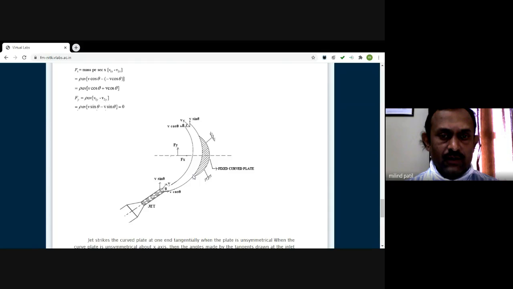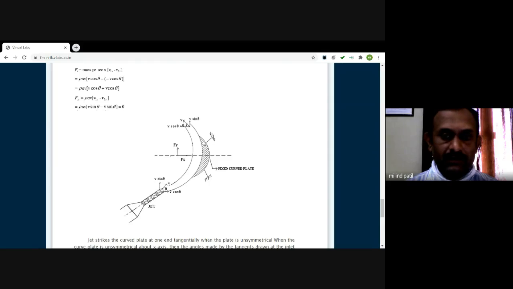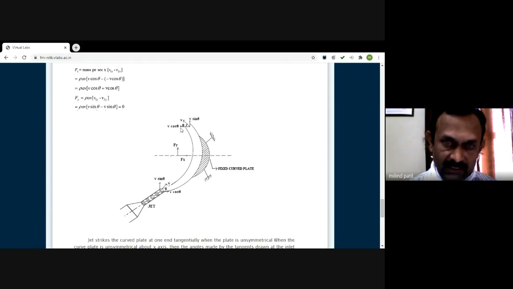Once it enters over the plate, it will glide over the surface of the plate and leave at the same angle, because we are considering that this plate is a symmetrical plate, and that's why the inlet blade angle and exit blade angle are the same. The component is at the same angle theta. The only thing is that after leaving the blade, v cos theta, the component in x direction, is in the negative x direction. Here the component is in positive x direction. That you have to note.